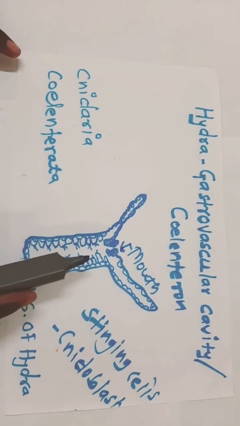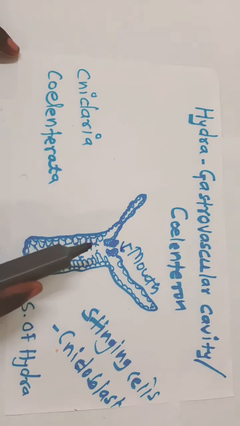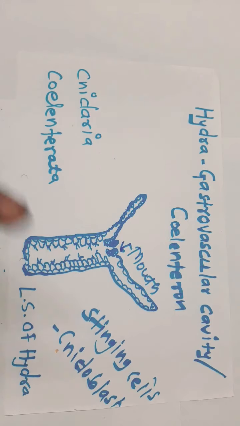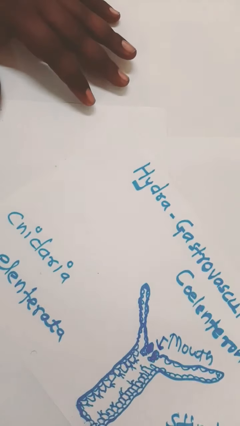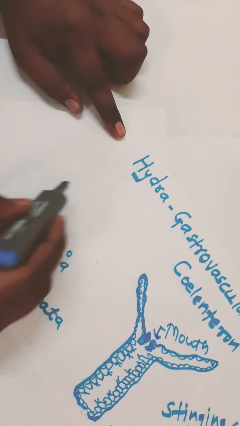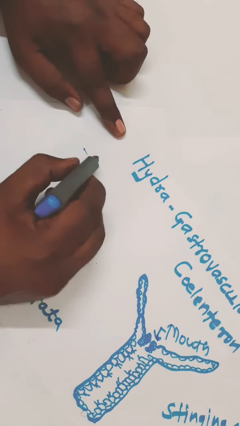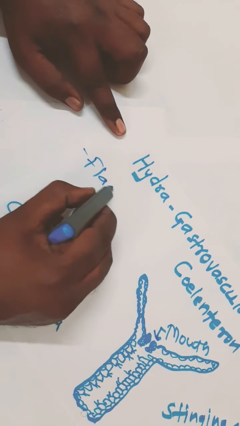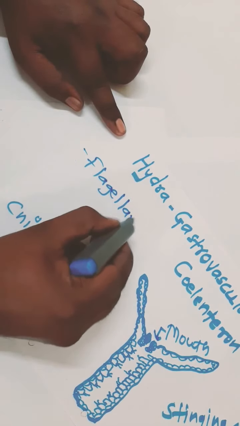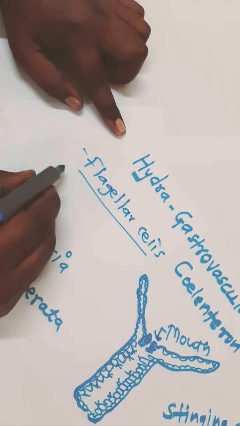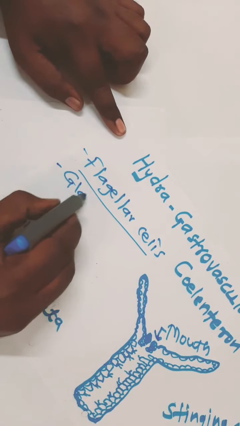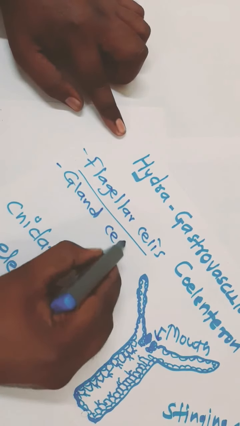So the lining of the gastrovascular cavity consists of three important types of cells. First, flagellar cells. Second, gland cells.